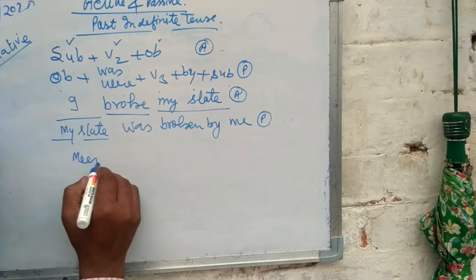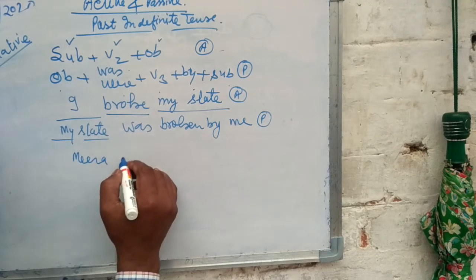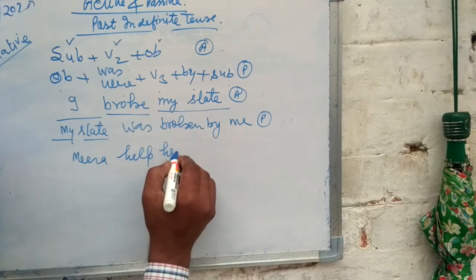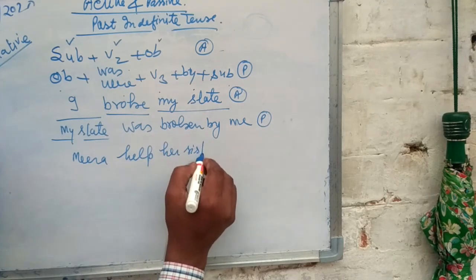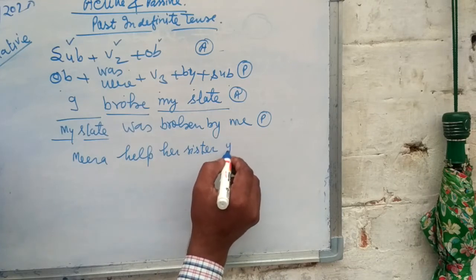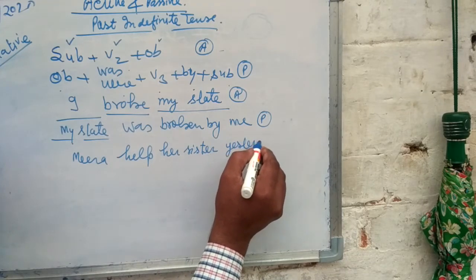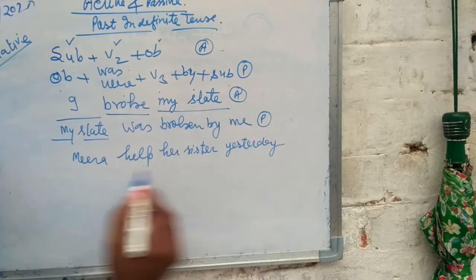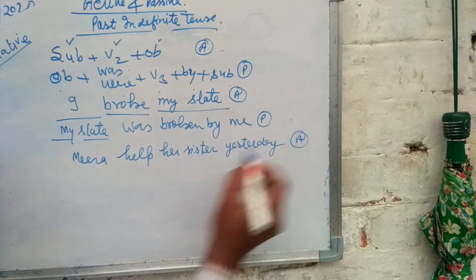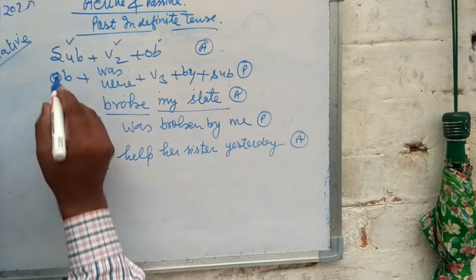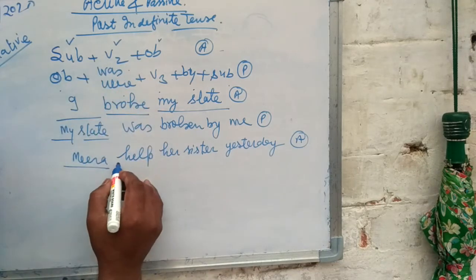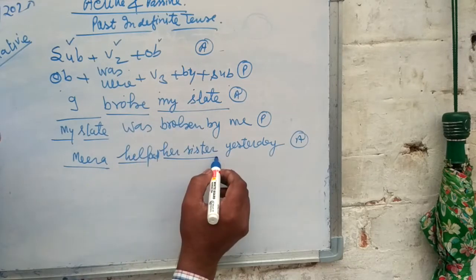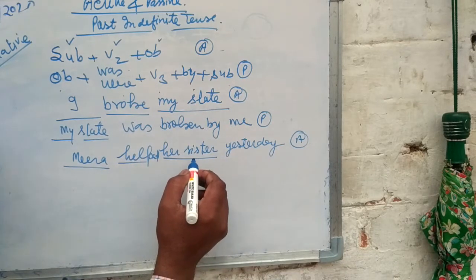Meera helped her sister yesterday. Look at the board here. This sentence is in active voice. Meera is the subject, the second form of verb is helped, and the object is her sister. Let's change this into passive.